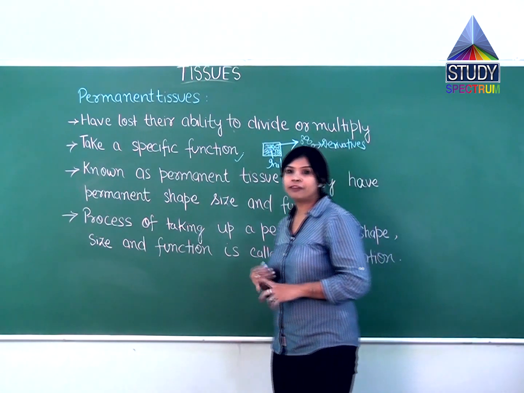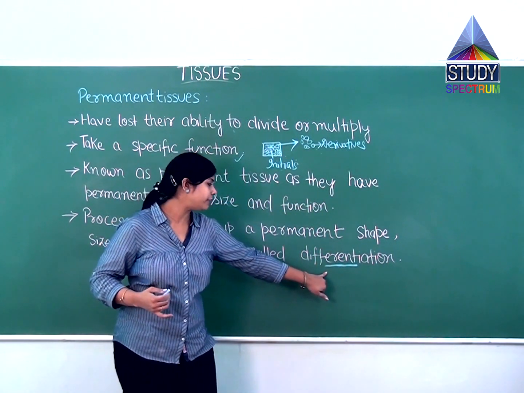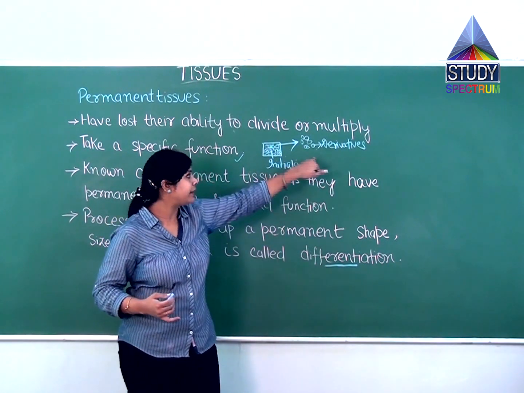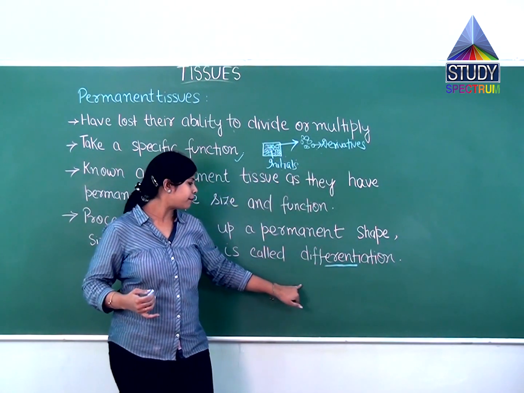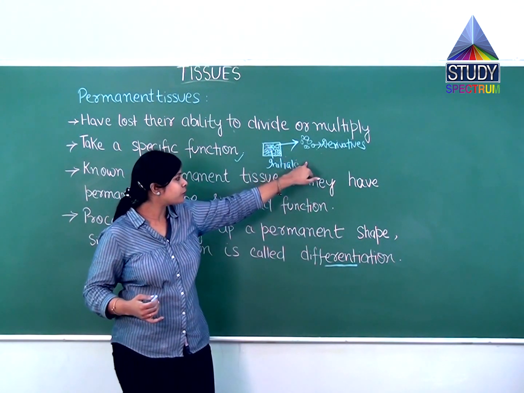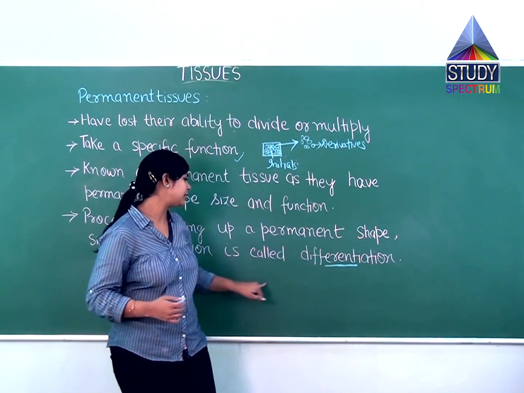Now the most important thing is differentiation. So what is this differentiation? The process through which these derivative cells become permanent tissues, that procedure will be called differentiation.